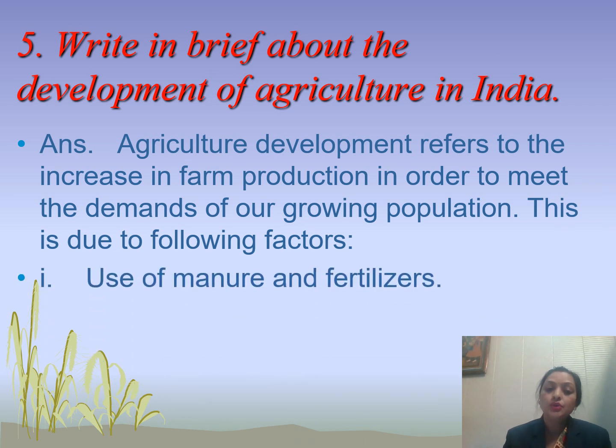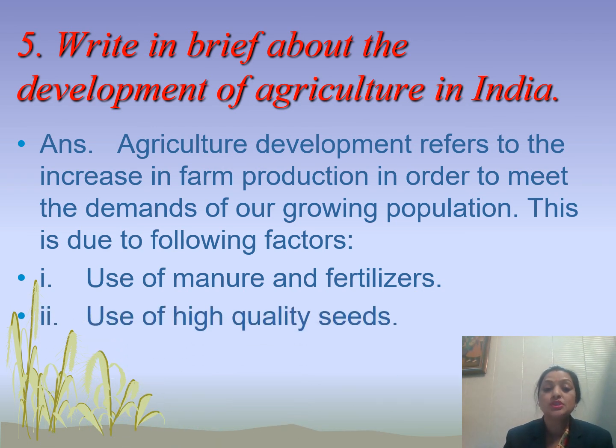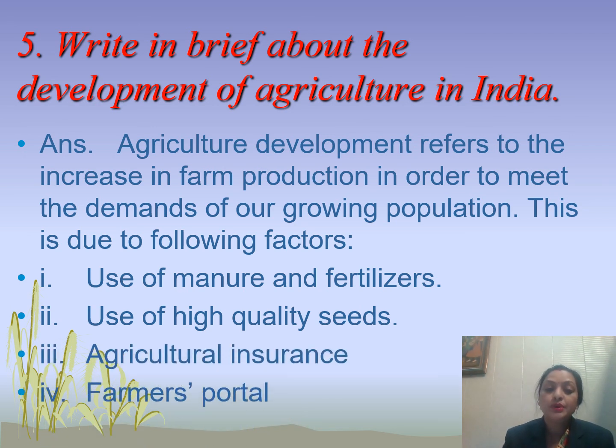The first is use of manure and fertilizers. So we can use the best manure and best fertilizers for the increase of farm production. Number two is use of high quality seeds, so that whatever crop is grown should be of high quality and it will give an increase in production. The third point is agriculture insurance, and the fourth point is the farmers portal. All these are the things that have to be seen for the development of agriculture in India.